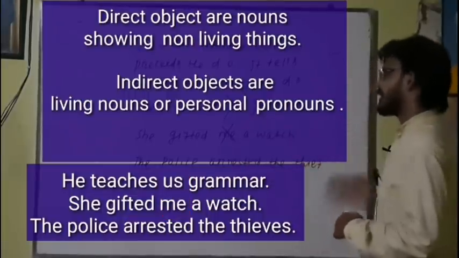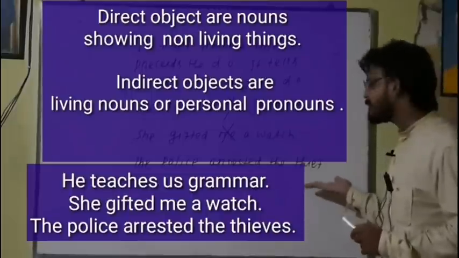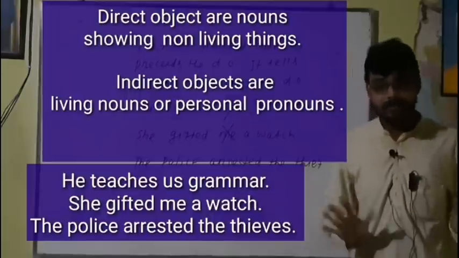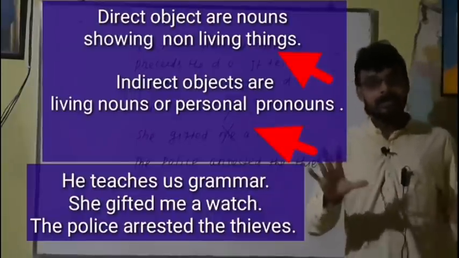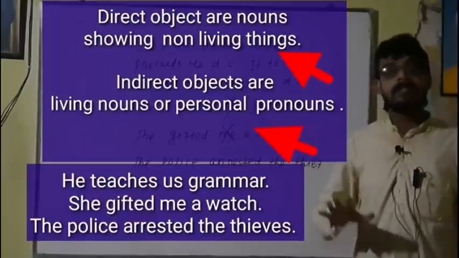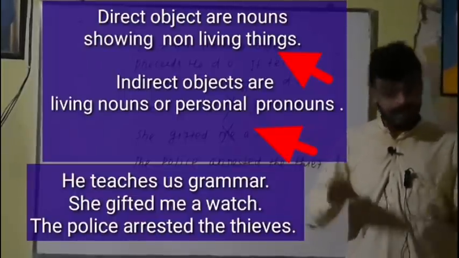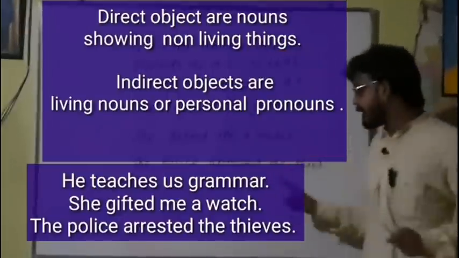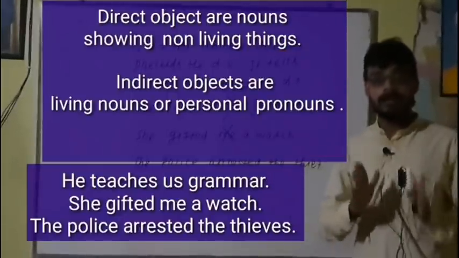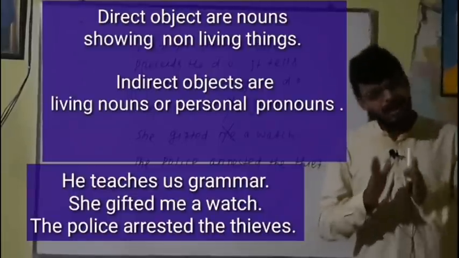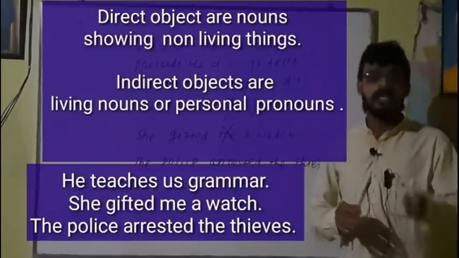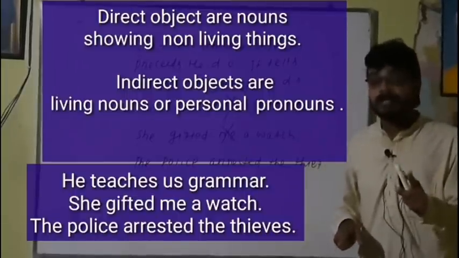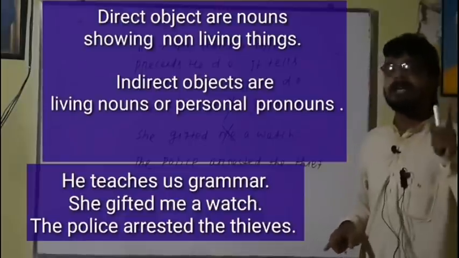Okay, the police arrested the thief. This is a simple sentence, and the thief is the direct object. As I have told you, living beings or personal pronouns are considered indirect objects, but in this case there is only one object. In a sentence, if there is one object, whether living or non-living, it will be considered the direct object.